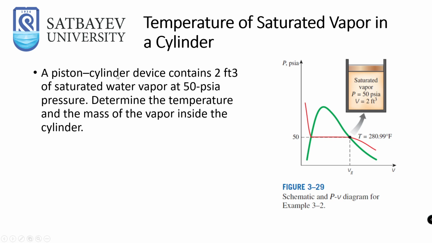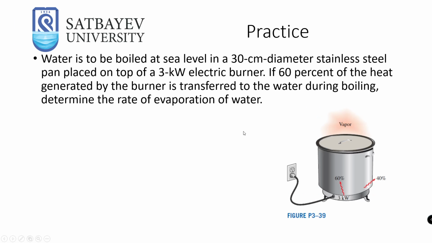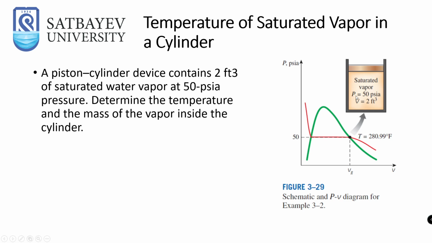Temperature of the saturated vapor in the cylinder. A piston-cylinder device contains 2 cubic feet of saturated water vapor at 50 psi pressure. Determine the temperature and the mass. You have the pressure and the volume. If you have the pressure, you have the specific volume, and then if you divide the volume by the specific volume, you will get the mass.